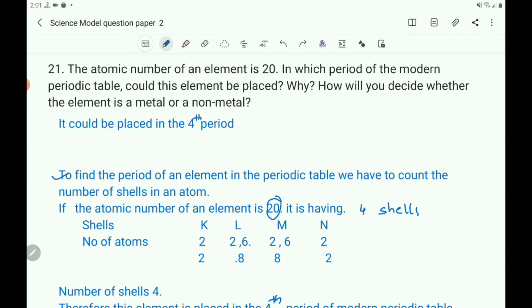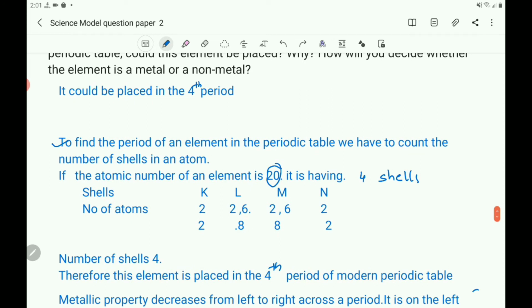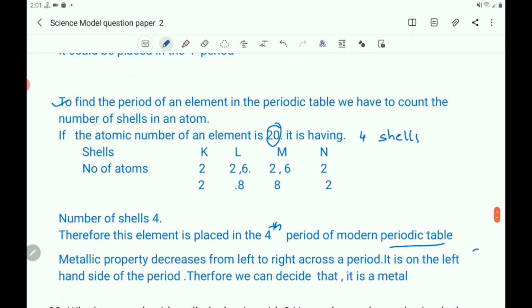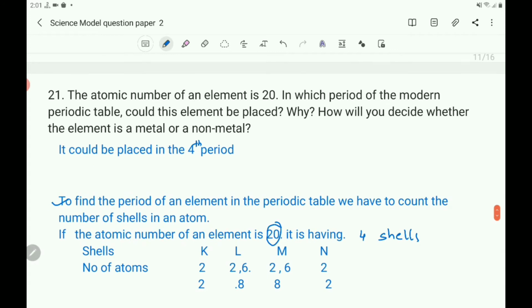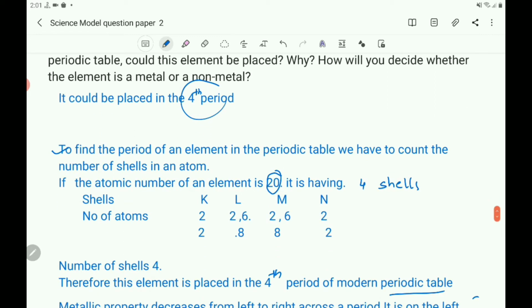valency electron. So as this element with atomic number 20 is having 4 shells, this element is placed in the 4th period of the modern periodic table. Next, here is the answer. It is placed in the 4th period. Why did you get the answer?